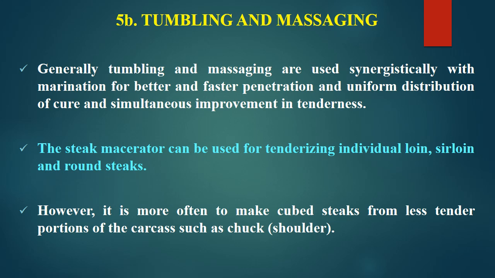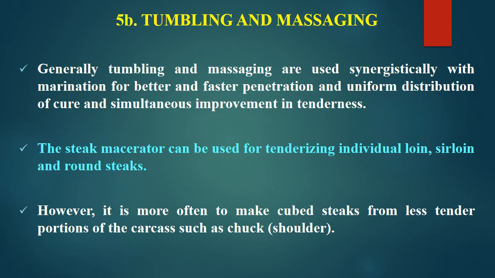Sometimes a macerator can be used for tenderizing individual loin, sirloin or round steaks. However, it is more often used to make cubed steaks from less tender portions of the carcass such as chuck. So in some portions of the carcass like the shoulder part, the meat will be very tough. From this portion cubes are made, and those cubes are kept in tumbling and massaging to make them tender, and then from that steaks are made.